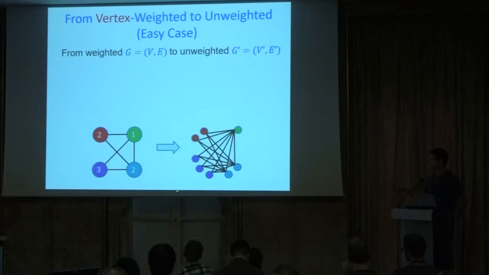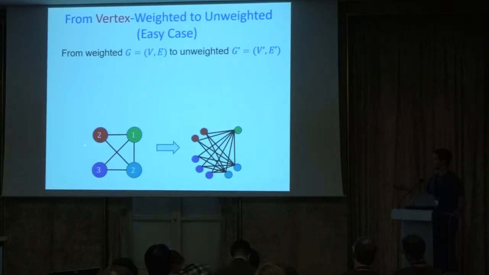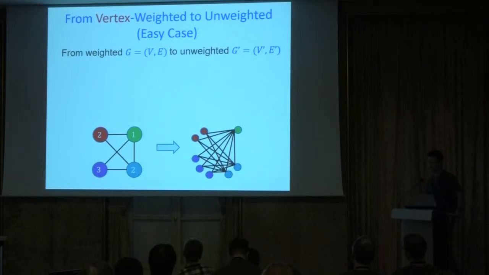So we have this beautiful drawing here with these beautiful colors, and the idea is to simply blow up every vertex. We are given a graph G with weights on the vertices, and we want to go to an unweighted graph. So we simply take every vertex in the graph and we blow it up to a cloud of vertices. If it had weight 2, we replace it with 2 vertices, so the number of vertices is equal to the weight of the node we started with.